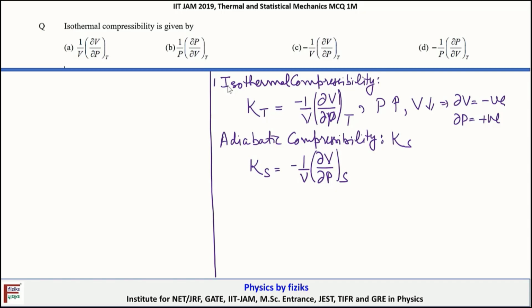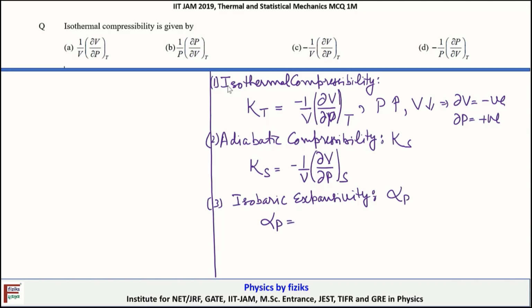Similarly, we have 2 more quantities. Although it's not asked in this question, there is a very simple way to remember all these 4 quantities. The third quantity is isobaric expansivity, and it is denoted by alpha P. So what is alpha P?